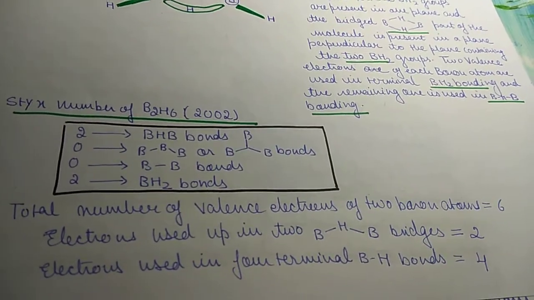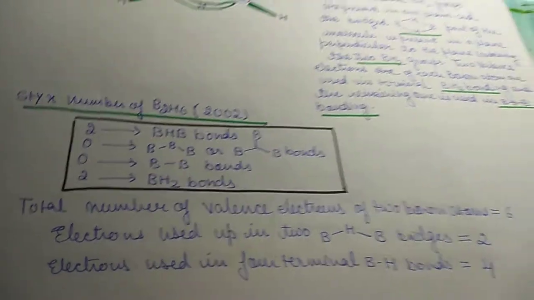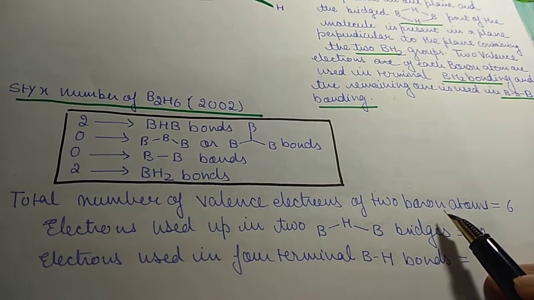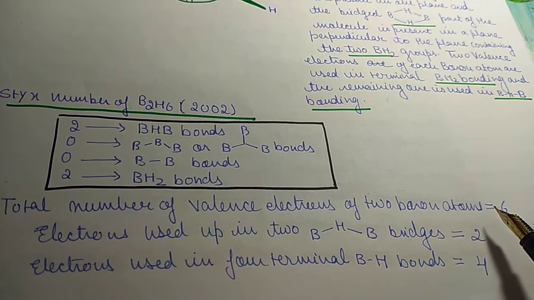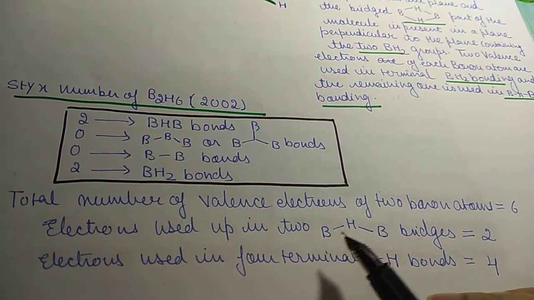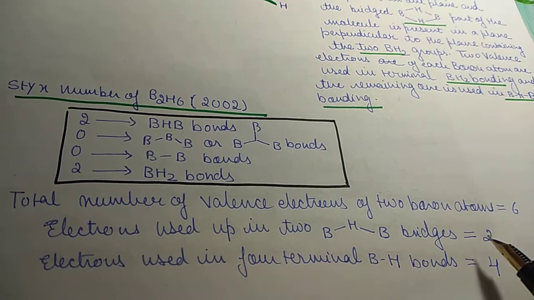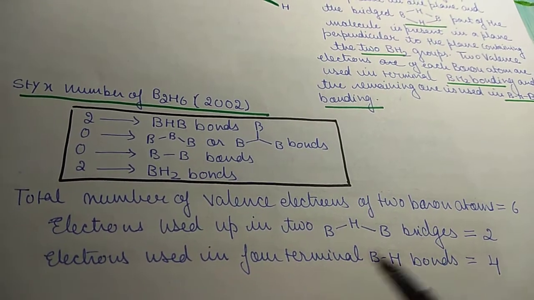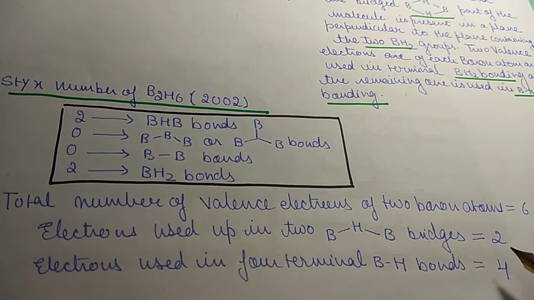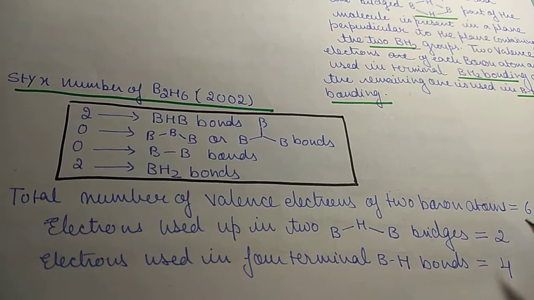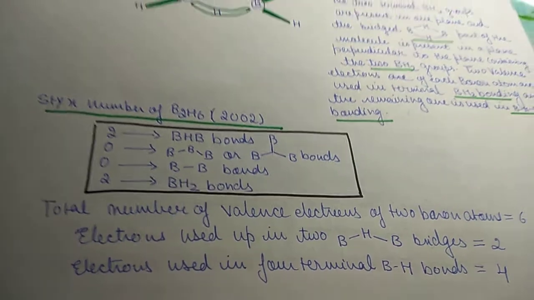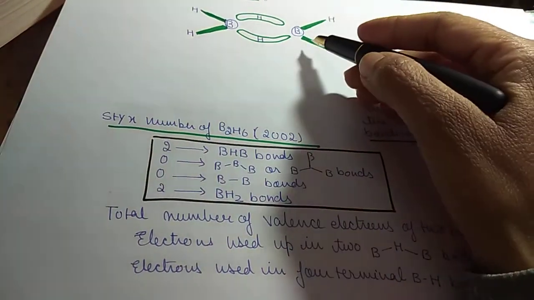So we can say that the total number of valence electrons of 2 boron atoms, 3 plus 3, is 6. Electrons used up in 2 BHB bridges, that you know is a 3 center 2 electron bond, so 2 electrons are used in forming each bond. Then electrons used in 4 terminal BH bonds, 1, 2, 3, 4.